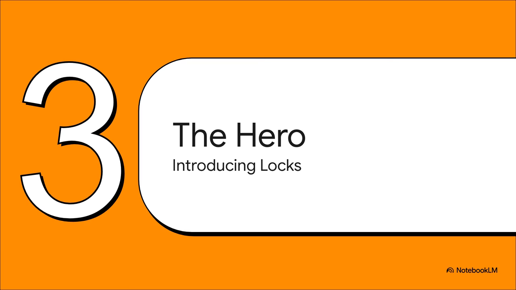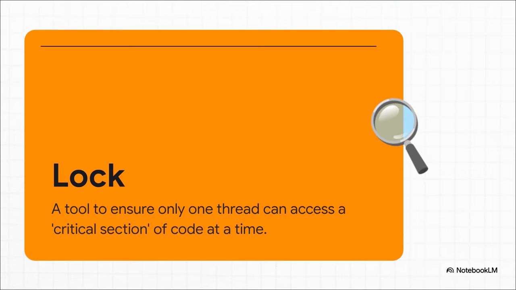Okay, so how on earth do we fix this mess? Well, thankfully, there's a hero for this exact situation. In the world of multi-threading, it's called a lock. So what is a lock? It's basically a tool that you use to protect a critical section of your code. And the critical section is just that vulnerable part where we're changing the shared counter. The best way to think about it is like a bathroom stall with only one key. A thread has to grab the key, we call that acquiring the lock, before it can go inside and mess with the counter. While it has the key, no other thread can get in. They have to wait outside. When it's done, it puts the key back, releasing the lock, and the next thread in line can go. It forces them to take turns nice and orderly.